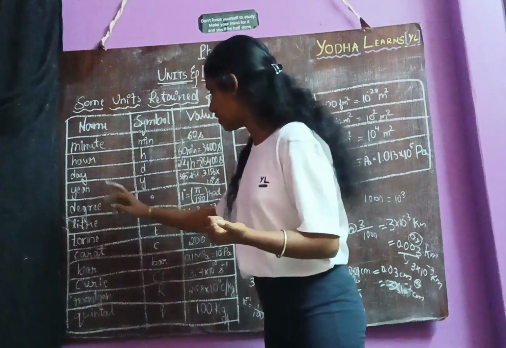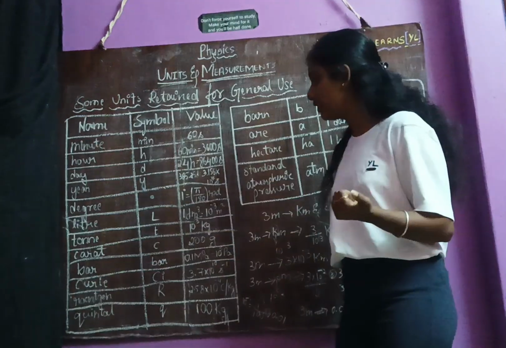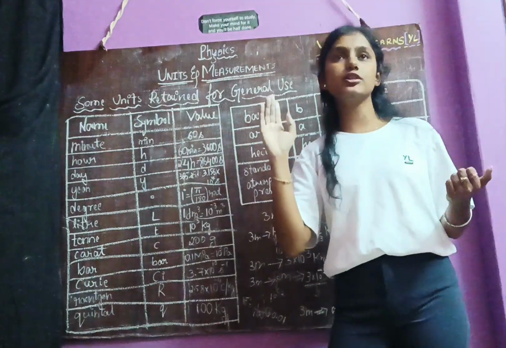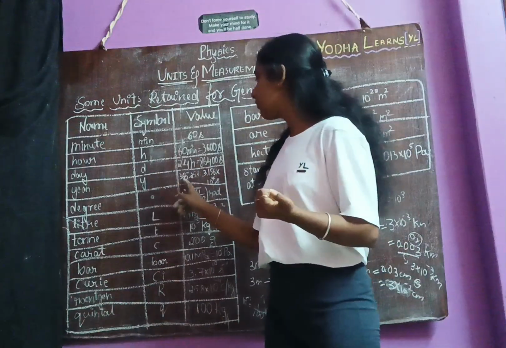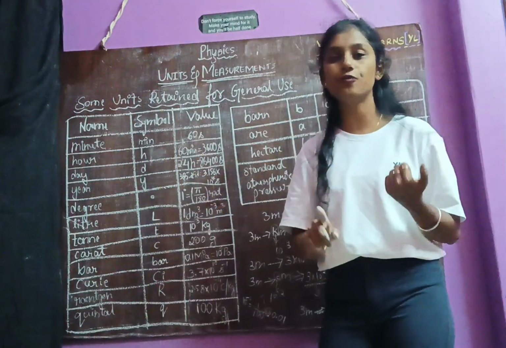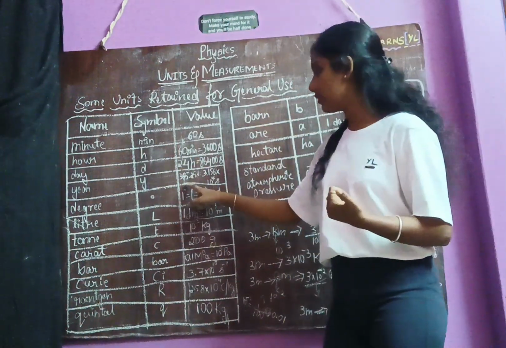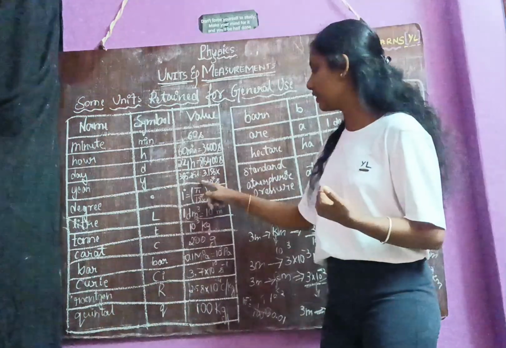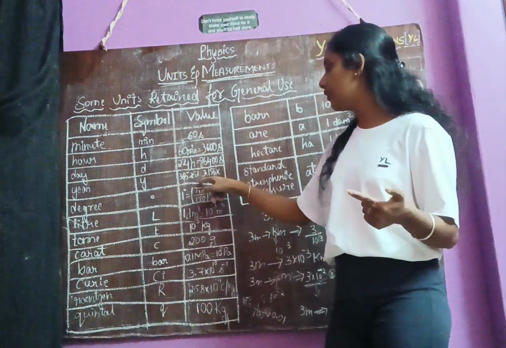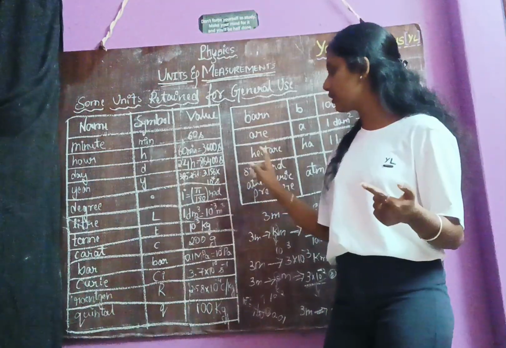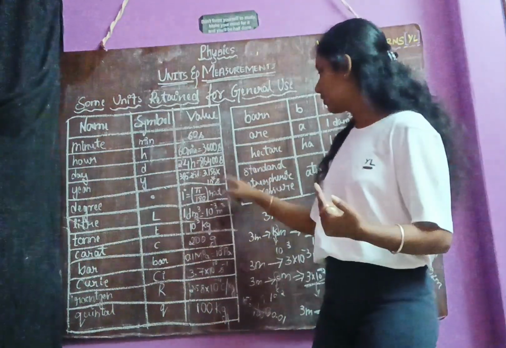Okay. Next comes year, represented by Y. In a year, according to the Earth's revolution in the solar system, we have 365.25 days. We can write these 365.25 days in terms of seconds, and we get 3.156 into 10 power 7 seconds.